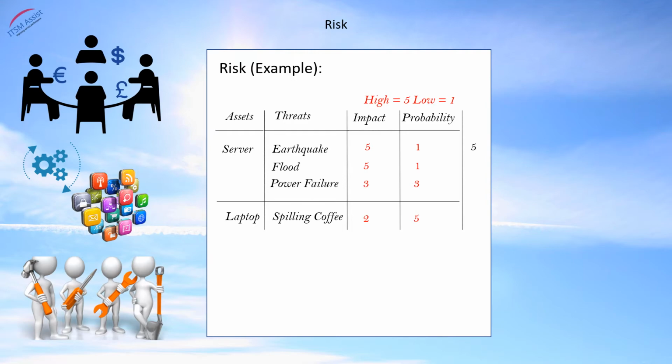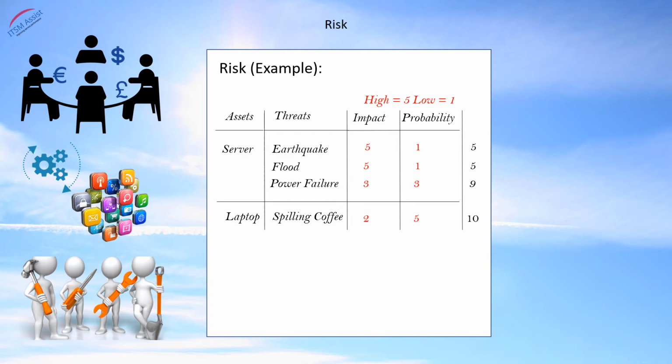So 5 multiplied by 1 equates to 5. We said the impact of a power failure would be 3 and the probability would be 3. So 3 multiplied by 3 equates to 9. And we said the impact of spilling coffee would be 2, however the probability would be 5. So 2 multiplied by 5 equates to 10.